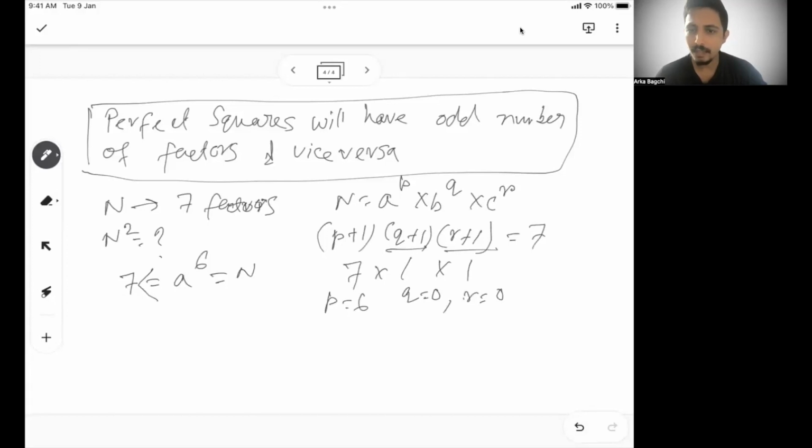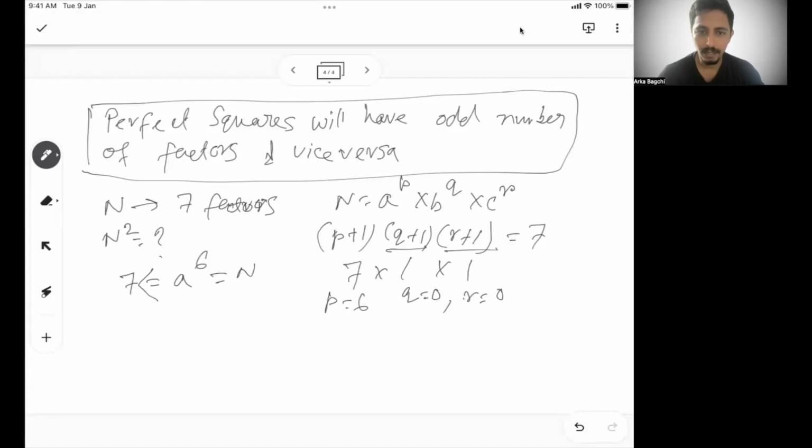Then I'm trying to guess n is a to the power p, b to the power q, c to the power r. That's the factorization of n. Now 7 can only be written as 1 into 7 as a multiplication, or 7 into 1 into 1. So if q plus 1 is 1, q will be 0. r plus 1 is 1, r will be 0.